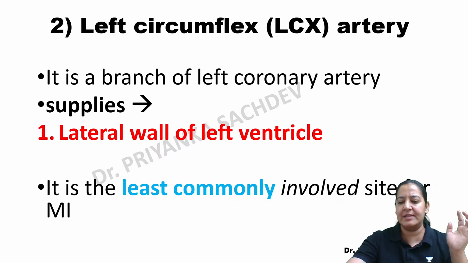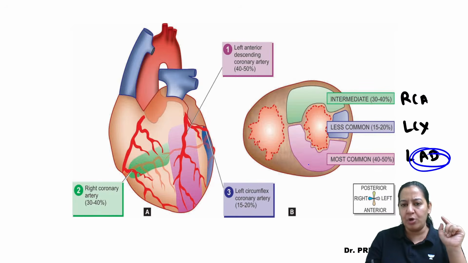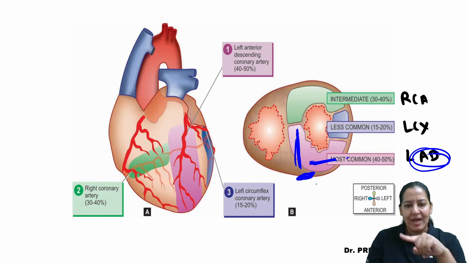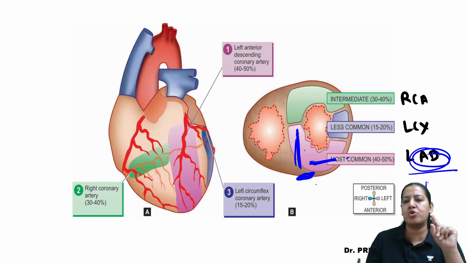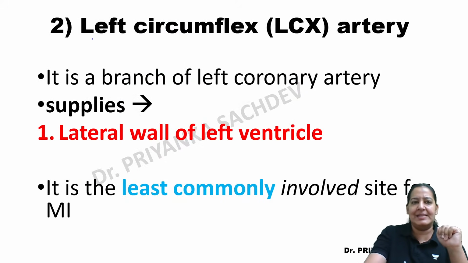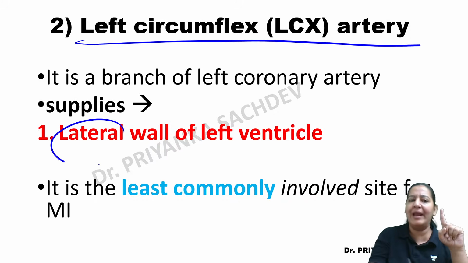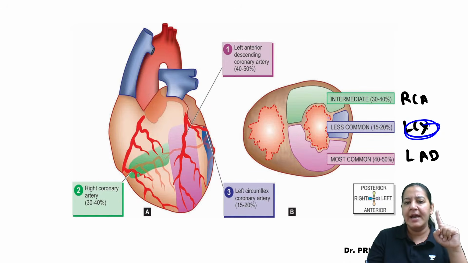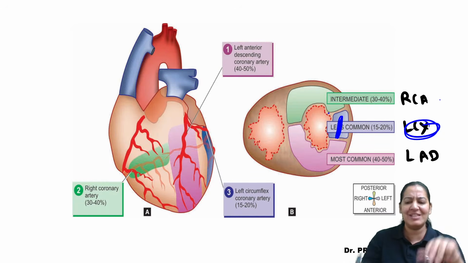After LAD, we have seen this is LAD, right? You can see it is not only supplying the anterior wall, it is supplying the anterior two-third of the medial wall also, and it is supplying the apex also. So that is the blood supply by the LAD, and it is most commonly obstructed. The second is LCX. It supplies only the lateral wall, and it is least commonly obstructed. So we see this is LCX, supplying the lateral wall.